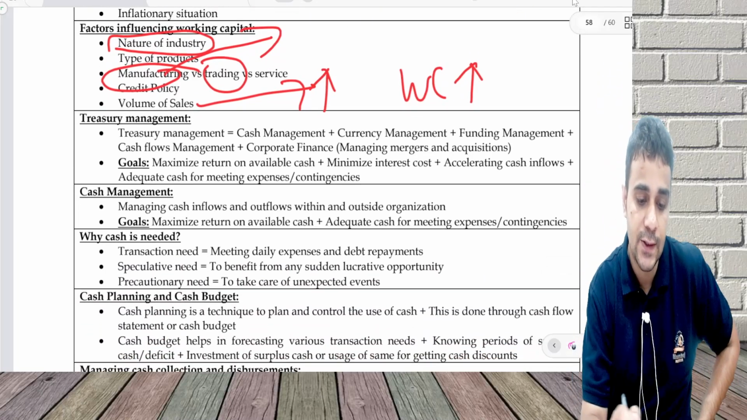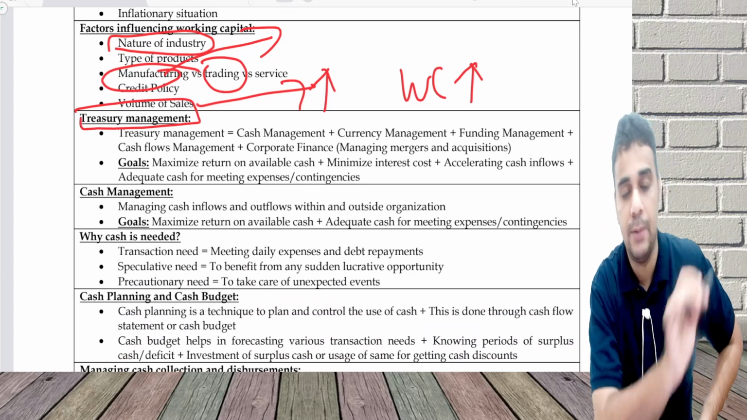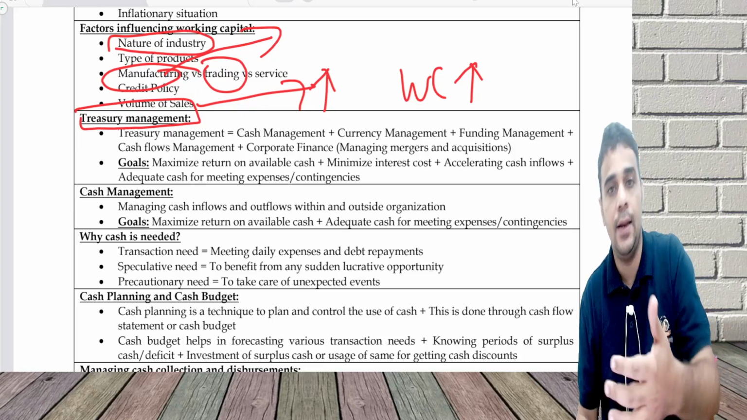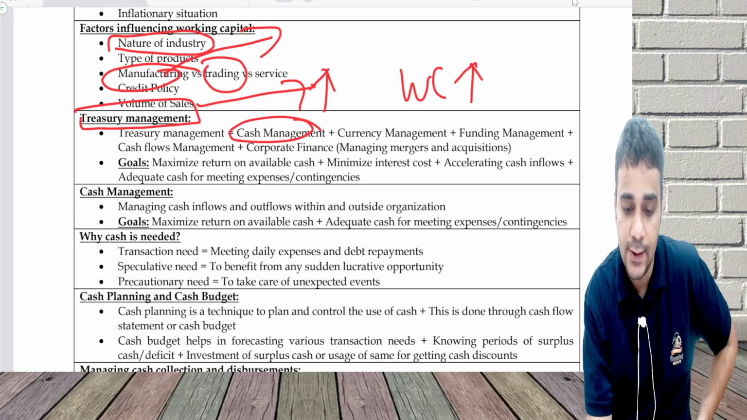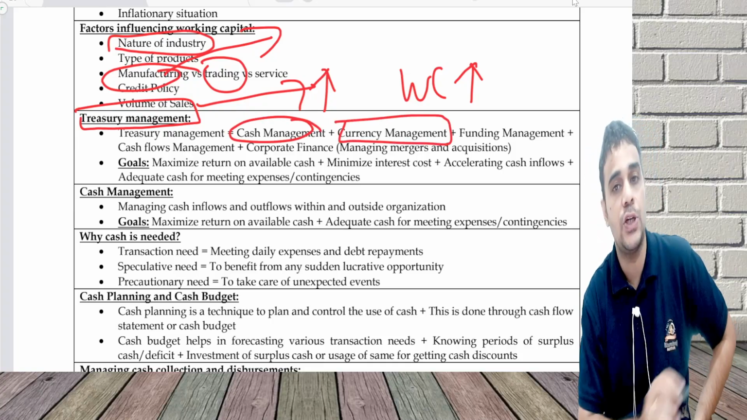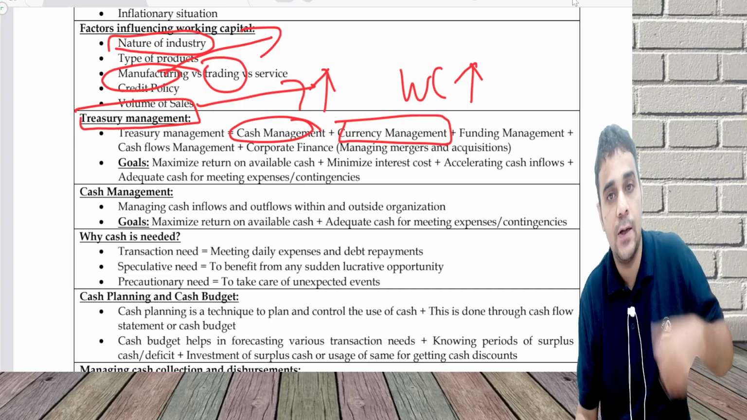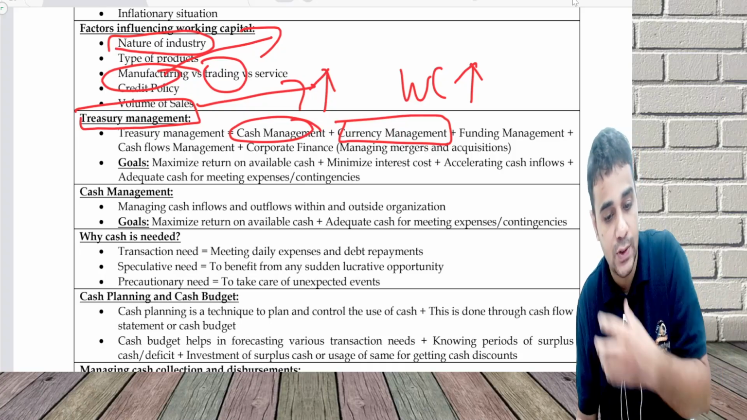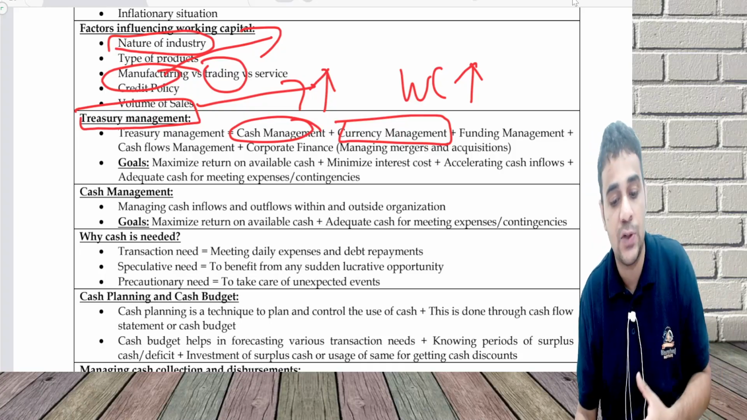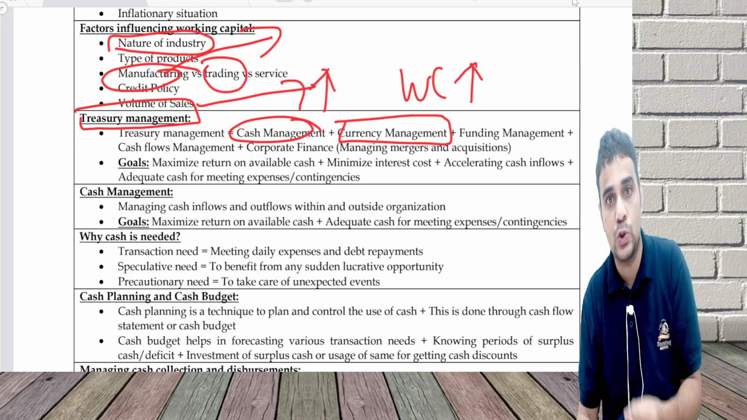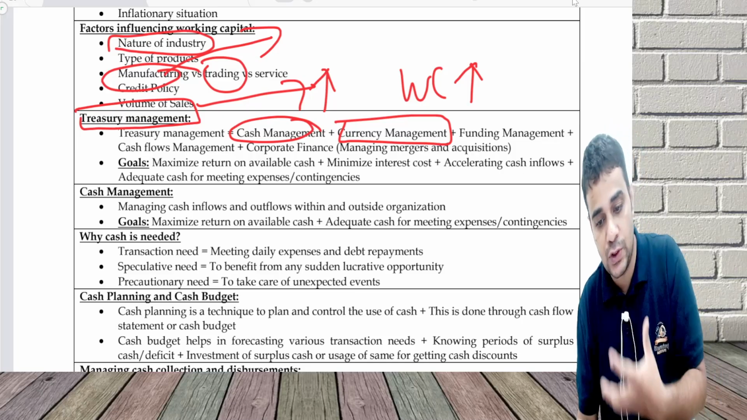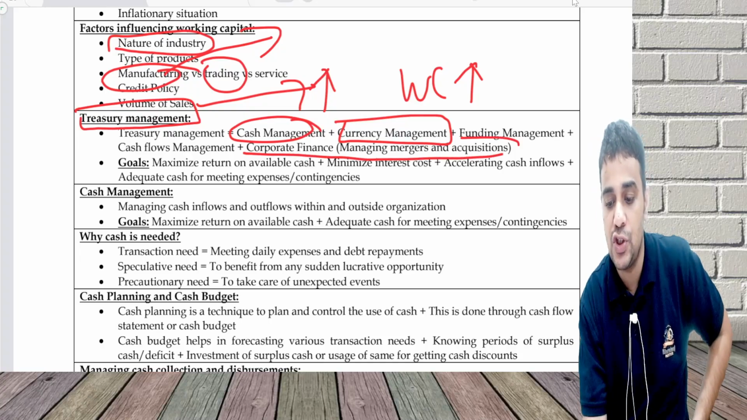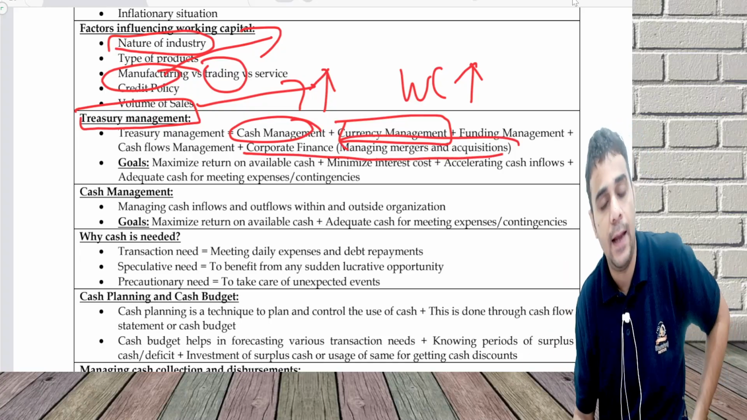Then focus is on cash management or treasury management. Treasury management is managing the cash and allied areas to cash, which is Indian currency, foreign currency cash management. Funding management is when do I need money, from where do I raise money, how much do I raise, at what cost do I raise money. Managing the cash flows of the company, inflows and outflows through a cash budget or a cash flow statement. And corporate finance, this is practically a separate division which normally manages the mergers and acquisition.